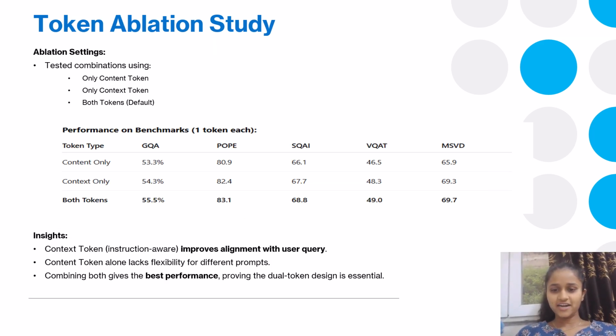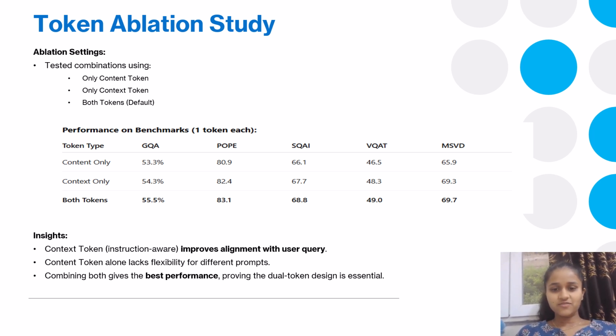In this slide, we'll study how important each of the two tokens, context and content, really is. We evaluated the model under three settings. First is only the content token, second is only the context token, and third is using both tokens together, which is the default. You can check results here.